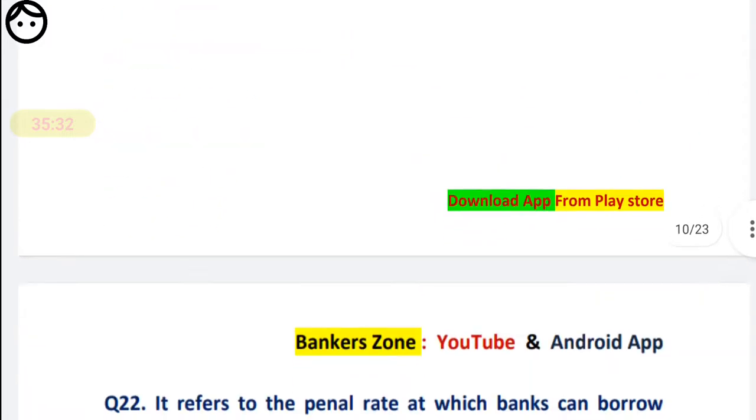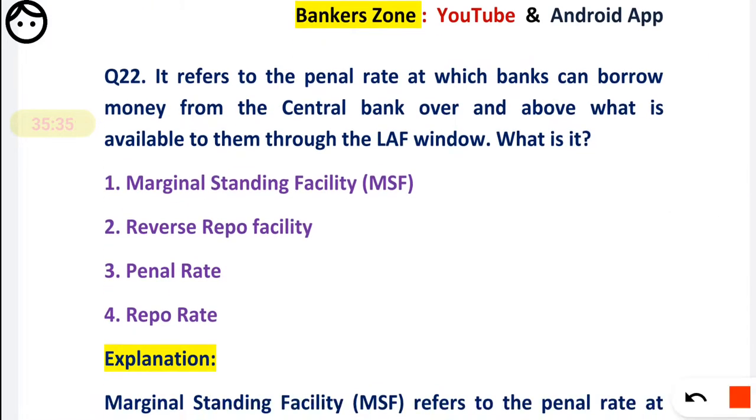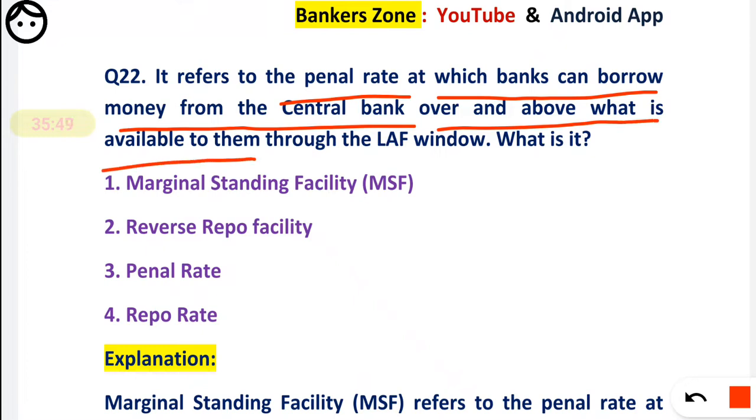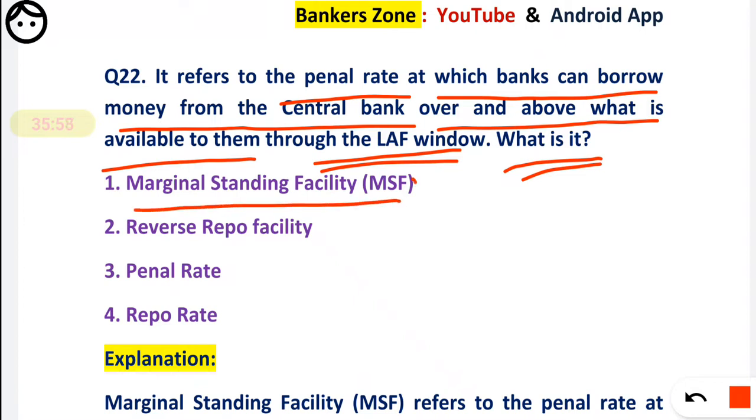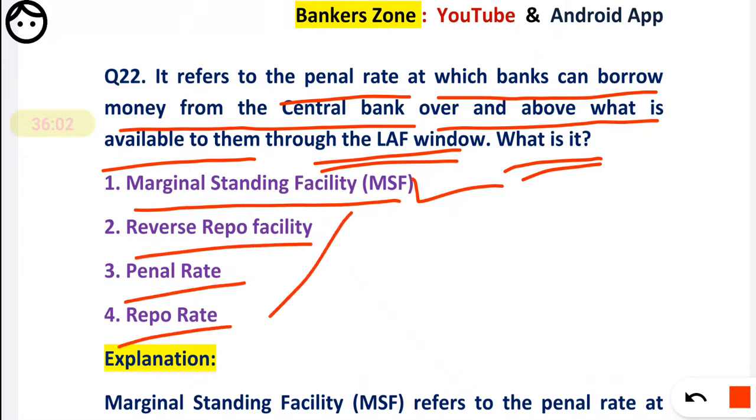Now, question number 22. It refers to the penal rate at which a bank can borrow money from the central bank, over and above what is available to them through the LAF window. What is it? So friends, see here. The first option they have given is MSF. It is the correct option. Reverse repo, penal rate, repo rate are not. Okay, so the first option, MSF, is correct.